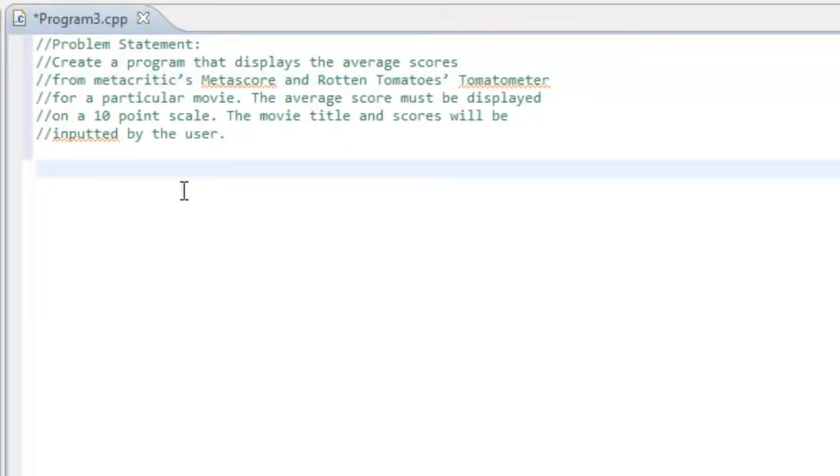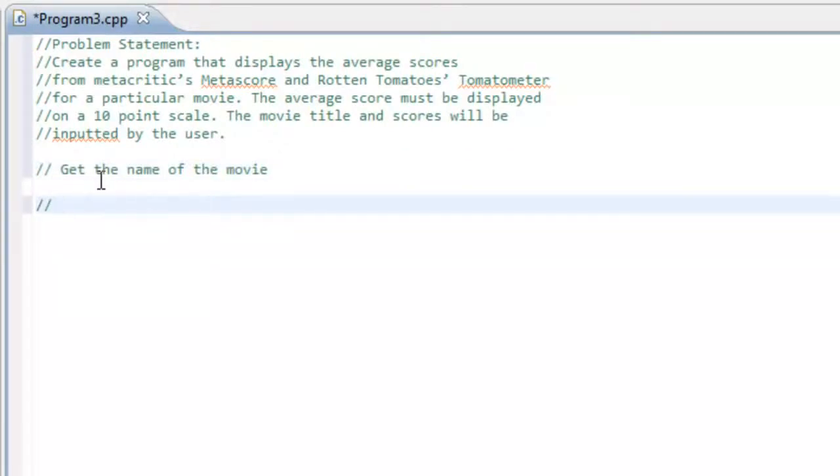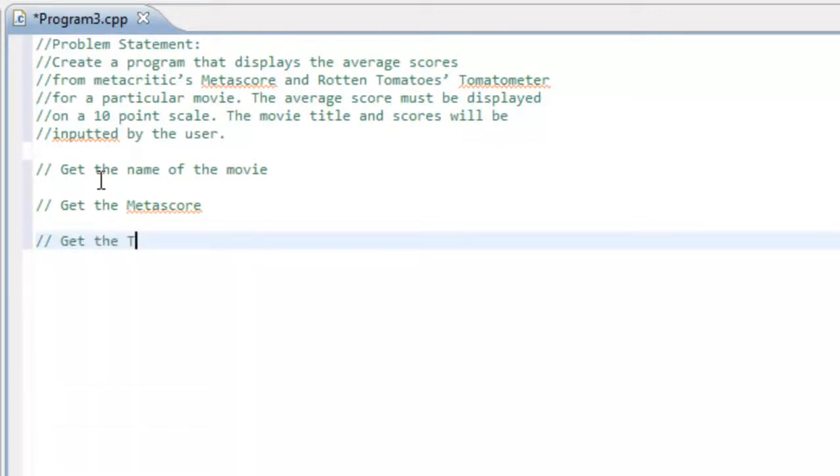Alright, so now let's look at trying to just sketch out the basic algorithm without actually writing any code. So we'll come here and say, well, the first thing maybe we need to do is get the name of the movie. And then we also need to get the Metascore. So I'll say get Metascore. And then we need to get the other score. So get the Tomato Meter score.